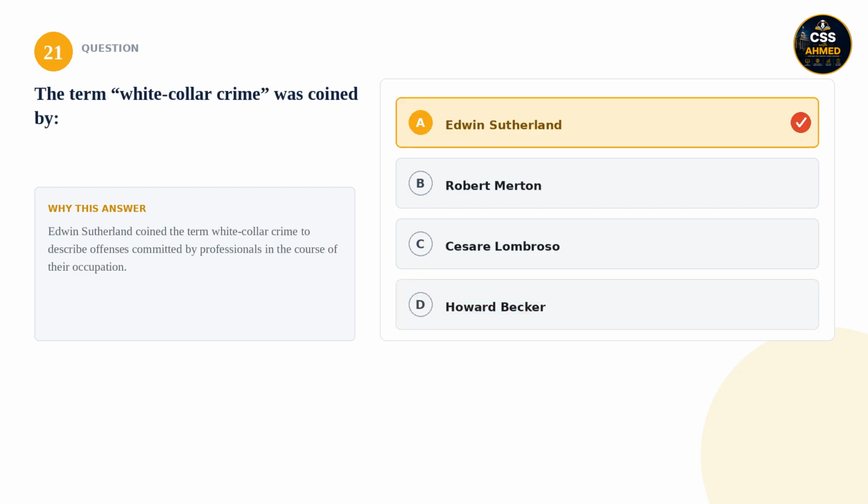21. The term white-collar crime was coined by: is it Edwin Sutherland, Robert Merton, Cesare Lombroso, or Howard Becker? The correct answer is Edwin Sutherland. Edwin Sutherland coined the term white-collar crime to describe offenses committed by professionals in the course of their occupation.